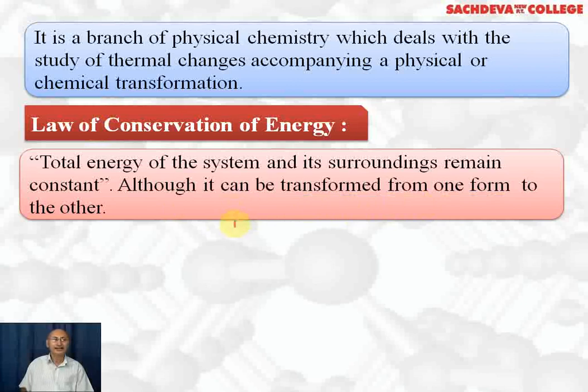That is, energy remains conserved during a chemical reaction. Excess of energy is released, and if there is shortage of energy, if there is a difference of energy between reactants and products, some energy will be absorbed, but total energy remains conserved. Now we can very well ask, if there is law of conservation of energy, then why is there energy crisis? The reason is that one form of energy gets converted into another form.